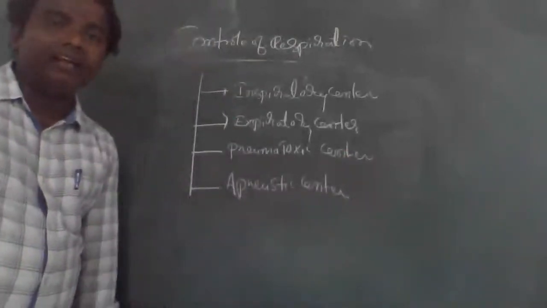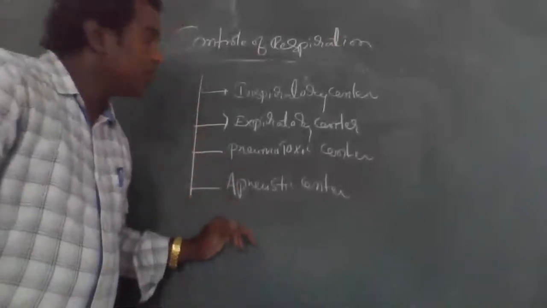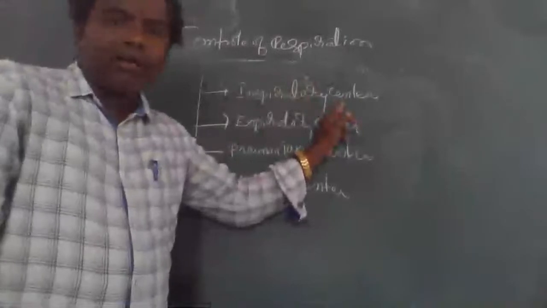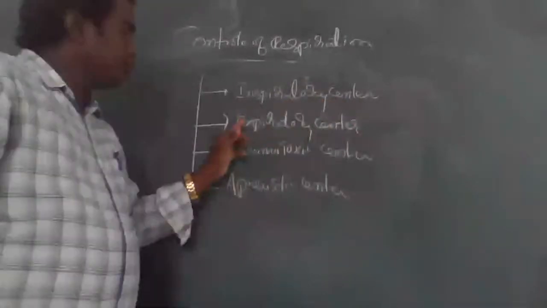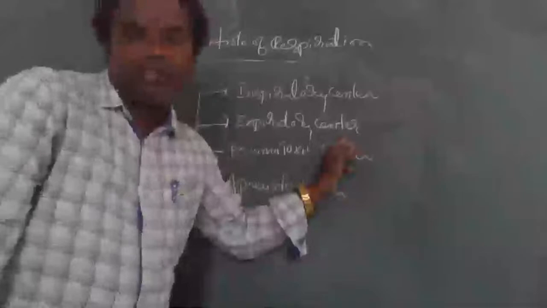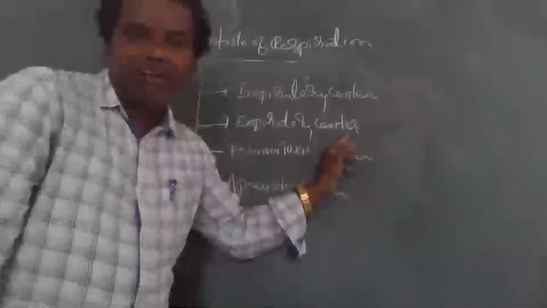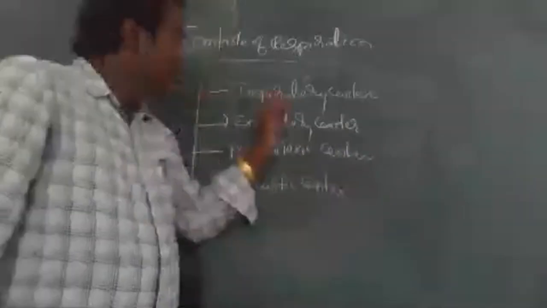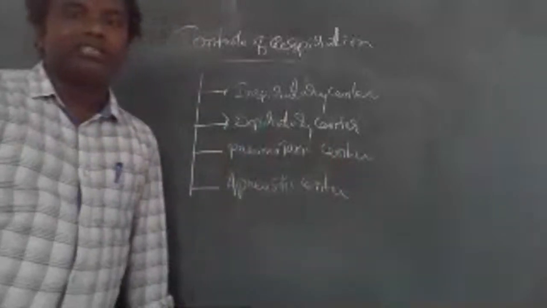How many respiratory centers are there? Four. Number 1, Inspiratory Center. Number 2, Expiratory Center. Hi Abdul Sadiq, good afternoon. Number 3, Pneumotoxic Center. Number 4, another Pneumotoxic Center. These are the four centers.